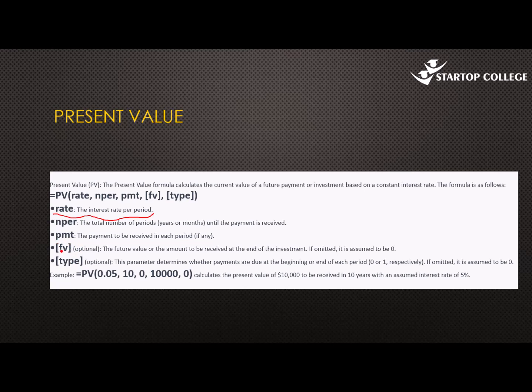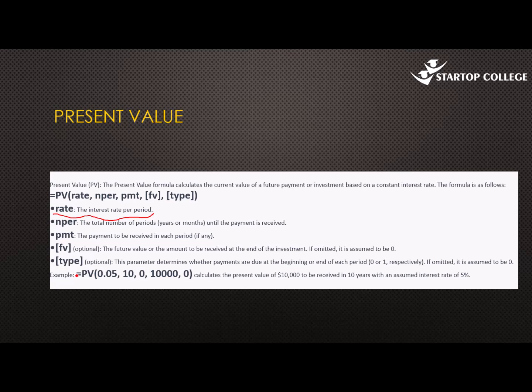But most often, you find that you do not get a future value, and that's why we are saying it is optional, and if it is omitted, it's assumed to be 0. Type again, this is whether the payments are due at the beginning or the end of the period. 0 referring to the end of the period, 1 referring to the beginning of the period.